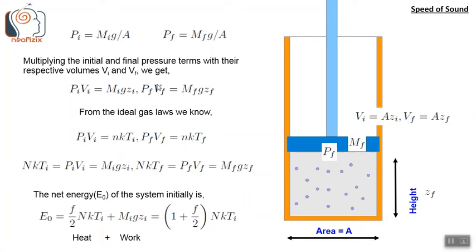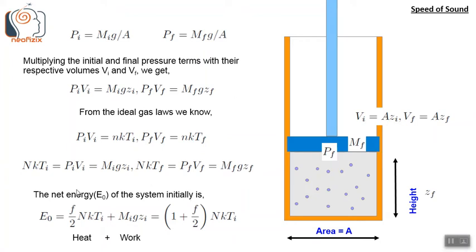So using these two, the second and the third equations, we get NkTi equals PiVi equals MiGZi. So all these terms are equal. And similarly, in the final state, NkTf equals PfVf equals MfGZf. So all these terms are equal both in the initial and the final state.